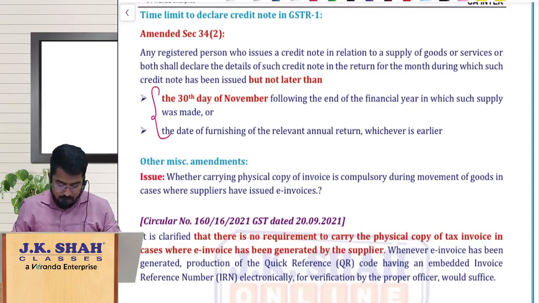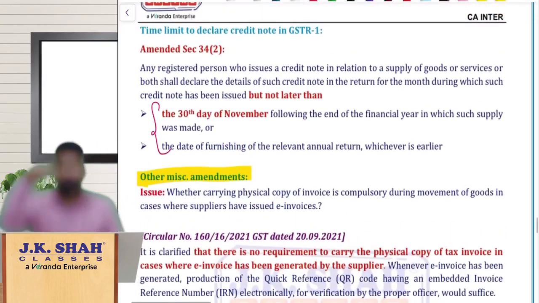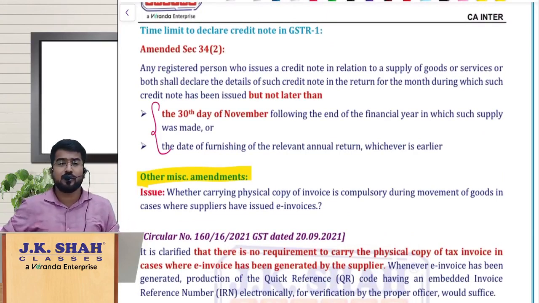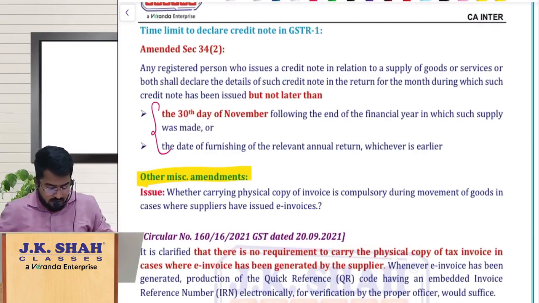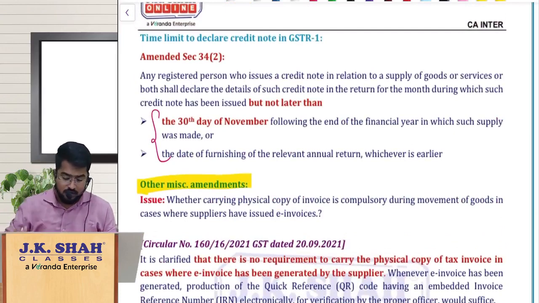So that is the point there. Guys, I repeat, the similar amendment related to section 16 subsection 4, same time limit even for giving credit note details in your GSTR 1. Next, remember these time limits, they will be there even in your returns chapter also.